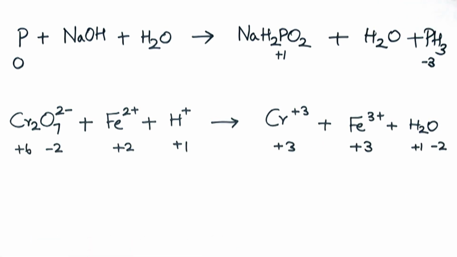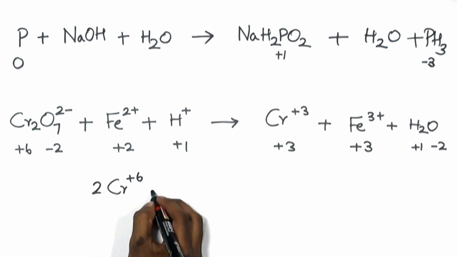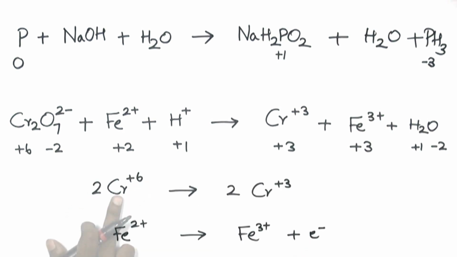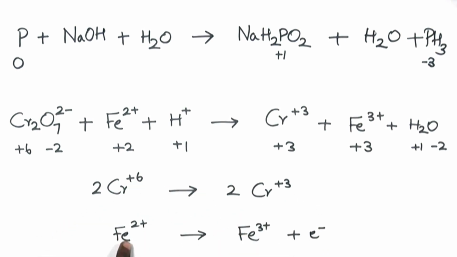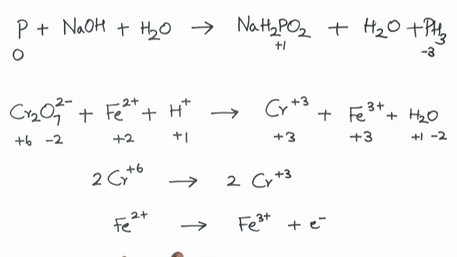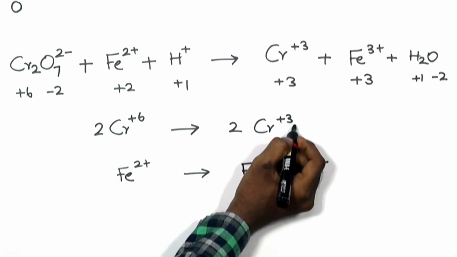Striking off the spectator ions will lead to the ionic equation alone. Cr plus 6 from plus 6 state has become plus 3 state, and Fe from plus 2 state has become plus 3 state.